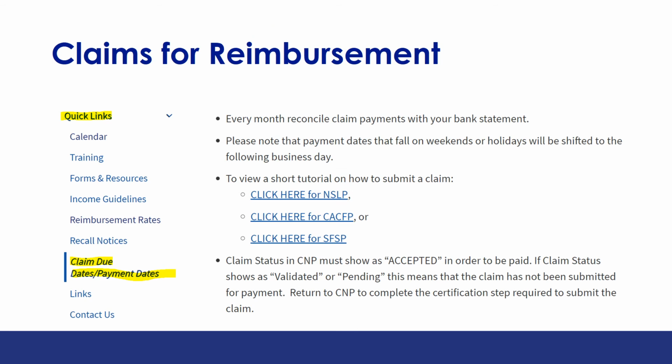Because the information from the meal count form is used in submitting the claim for reimbursement, it is important to know how to submit the claim. Under the Quick Link tab on the lower left-hand side of the Nutrition Services website, you will find Claim Due Dates, Payment Dates. By clicking this link, you will find short tutorials on how to submit a claim.